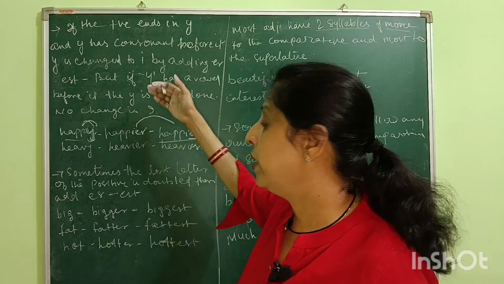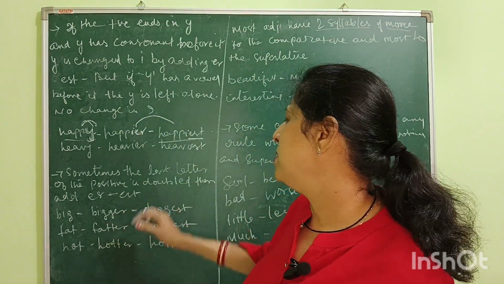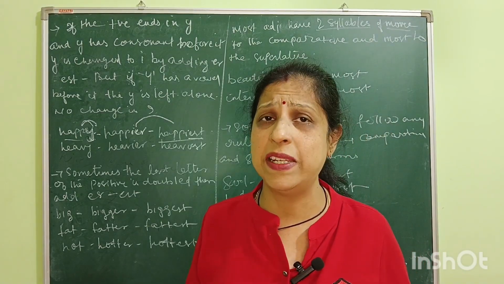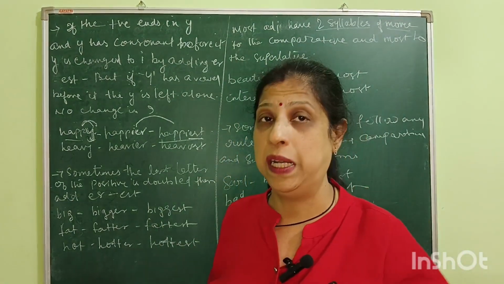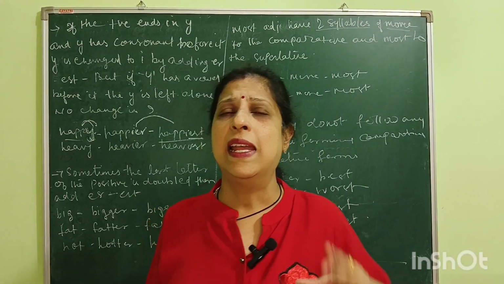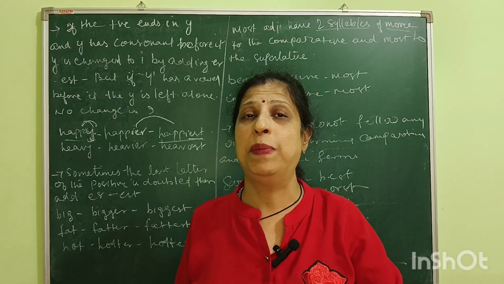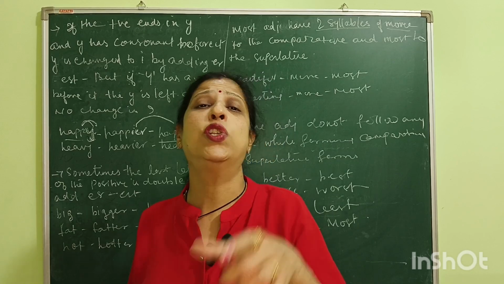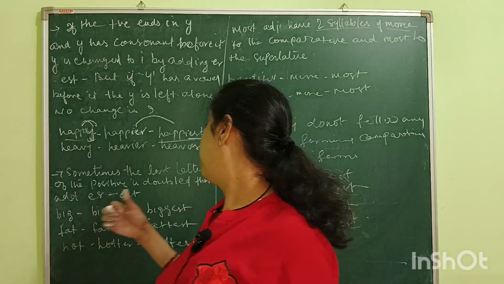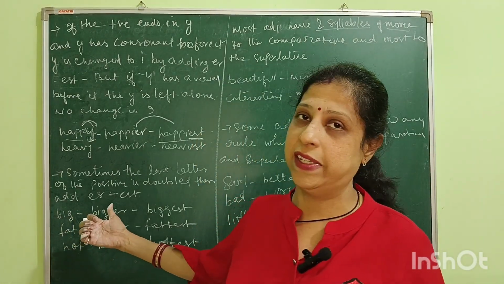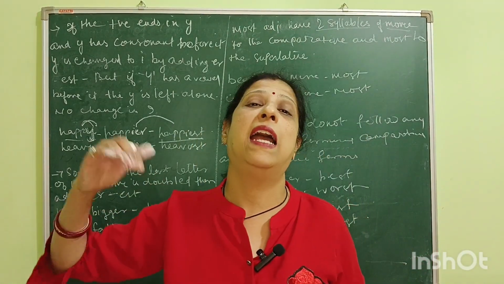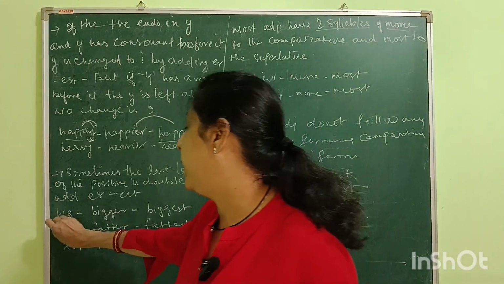Now, moving down to the next rule, sometimes you see the last letter of the positive degree is doubled. Doubled in the sense that it ends with two of the same alphabets together. Then we can add ER and EST to make it comparative and superlative. For example, big.